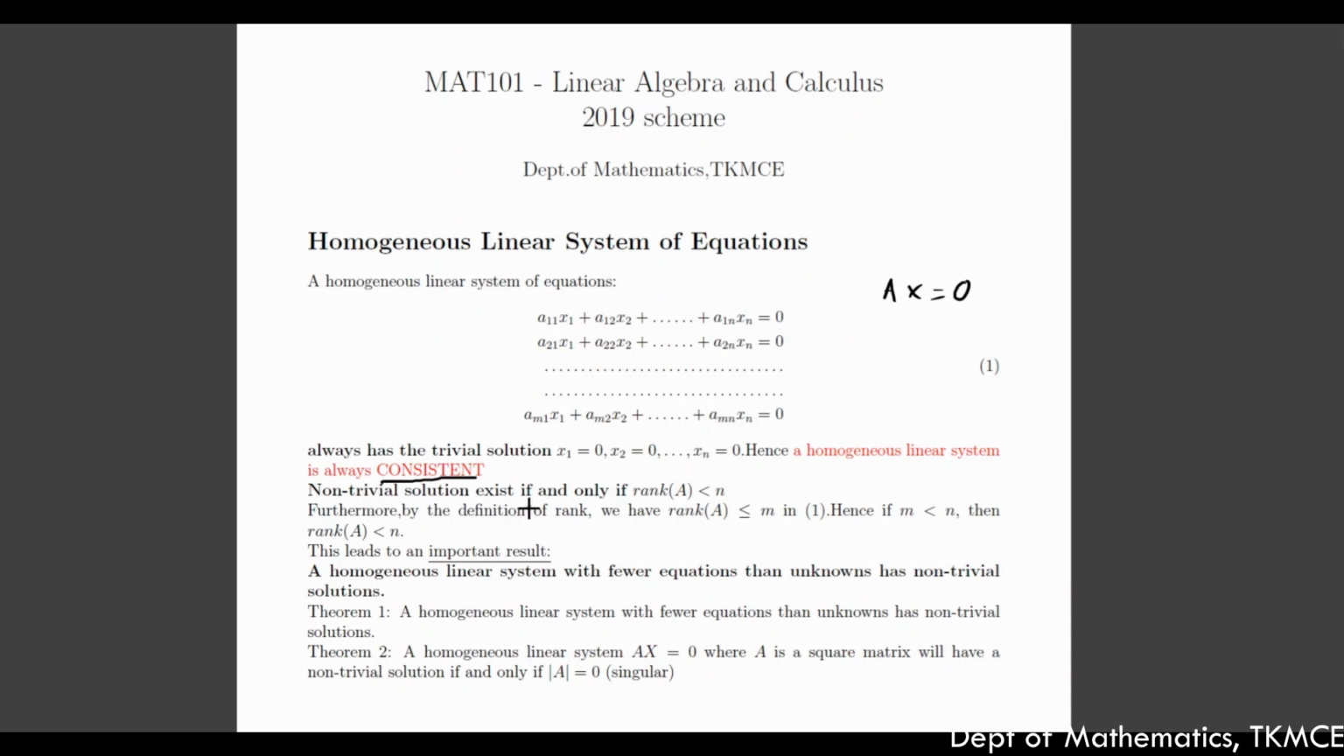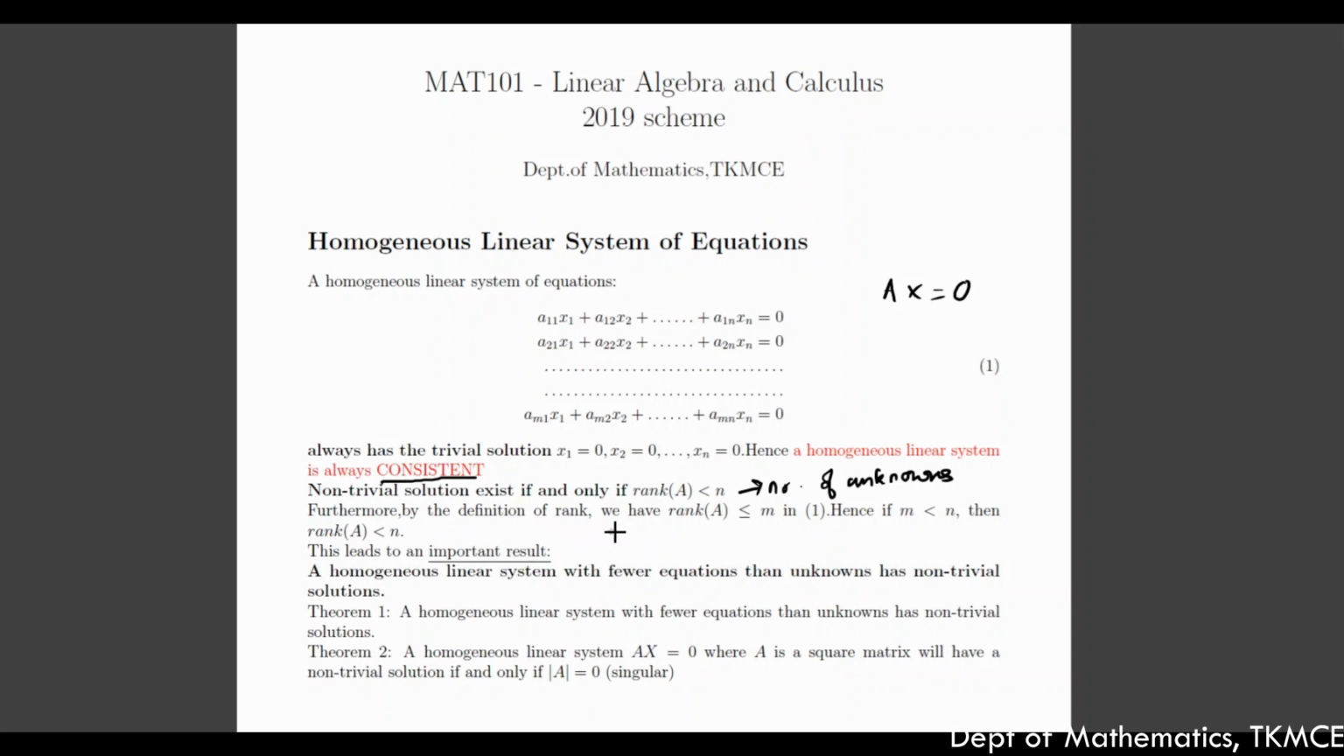Non-trivial solution exists if and only if rank of A is less than the number of unknowns n. Small n is the number of unknowns. So when the rank of A is less than the number of unknowns, we can say that the non-trivial solution, that is the solution other than the 0 solution, exists.